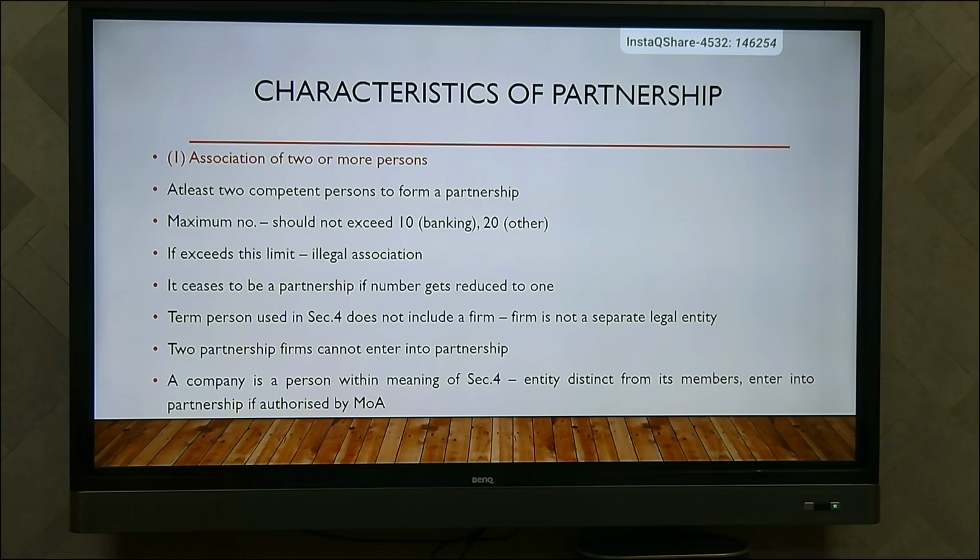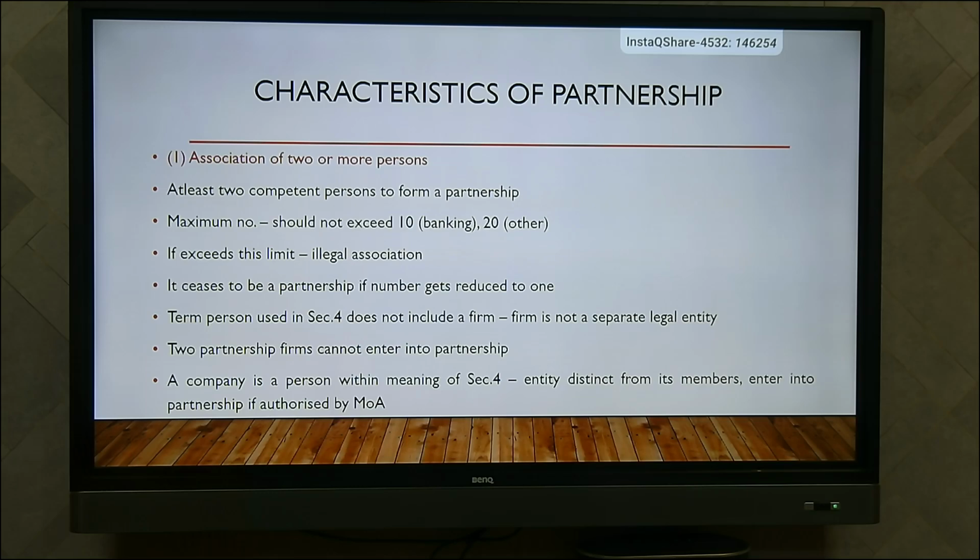Suppose it exceeds this maximum limit, then it is considered as an illegal association. Likewise, if the minimum number of partners is reduced to 1, for example from 2, if one of the partners dies or retires, it becomes 1. In that case, they cannot run the partnership firm. It comes to an end.